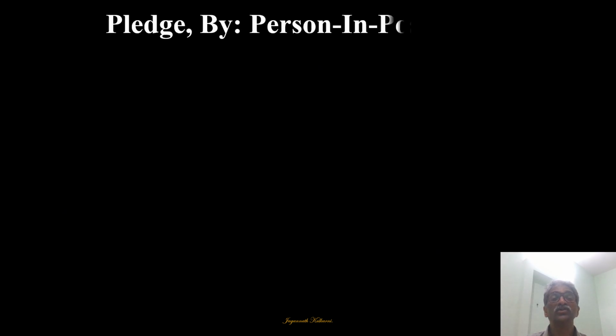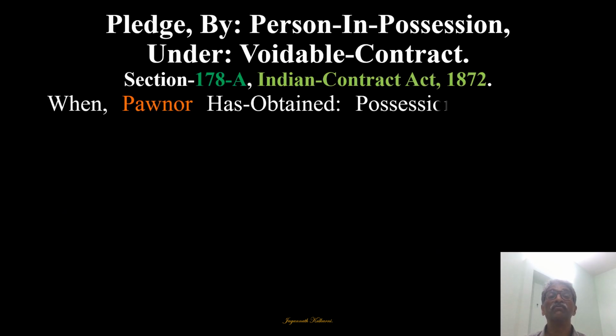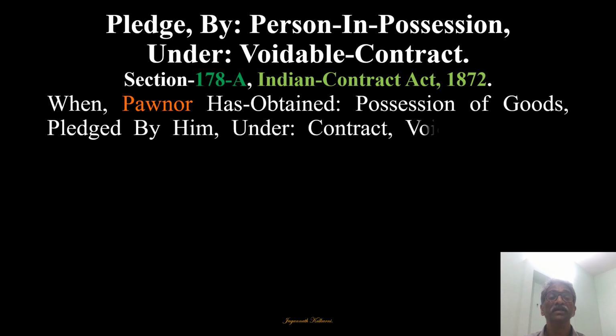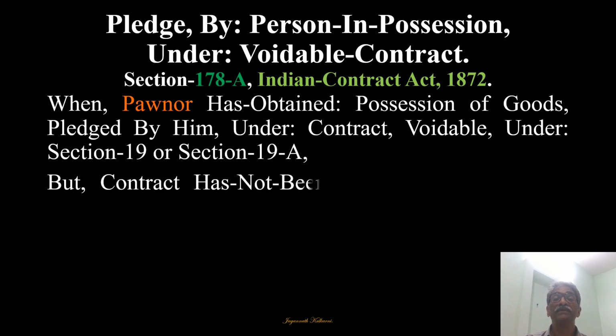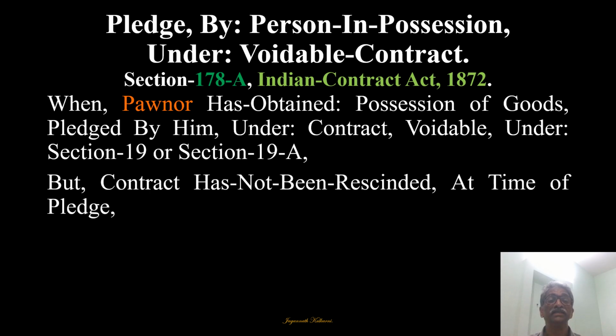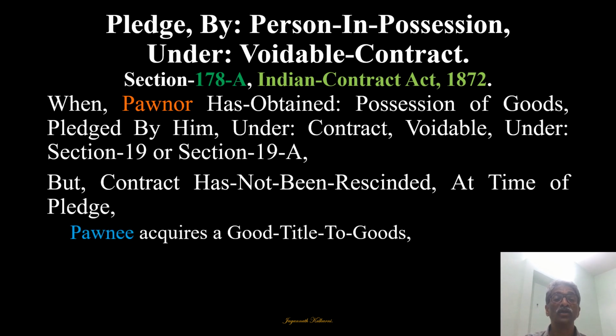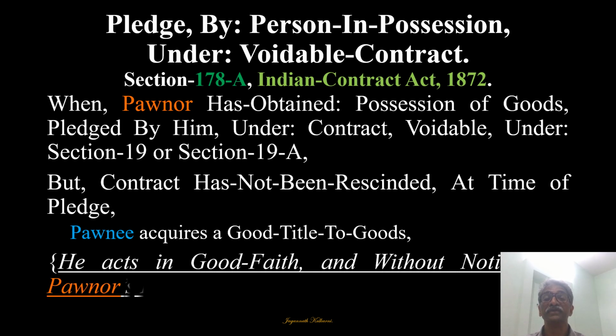Also, section 178 talks about the voidable contract. What happens in case of a pledge by a person in possession under a voidable contract? If it is voidable under section 19 or section 19A, but it has not been rescinded at the time of pledge, then the pawnee acquires a good title to the goods, provided he acts in good faith and without notice of the pawner's defect of title.